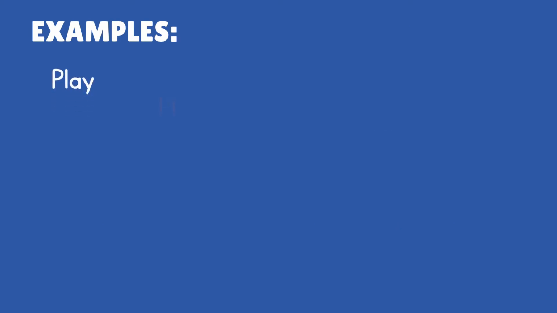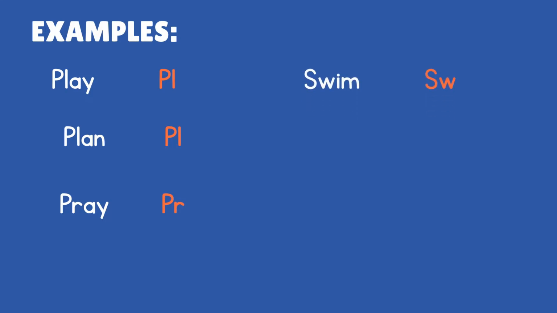Play. The consonant blend is pl, pl. Plan. The consonant blend is pl, pl. Pray. The consonant blend is pr, pr. Swim. The consonant blend is sw. Glad. The consonant blend is gl, gl. Drop. The consonant blend is dr, dr.